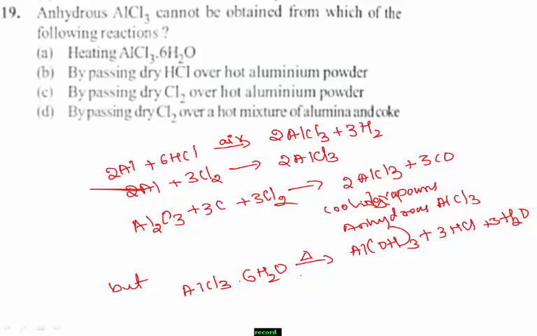In this reaction, the product formed is aluminium hydroxide but not aluminium chloride. But in the other reactions, aluminium chloride forms on the product side. So, in option A, heating AlCl3·6H2O cannot form AlCl3. Therefore, the right answer for this question is option A.